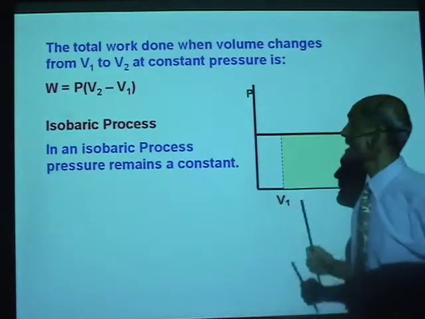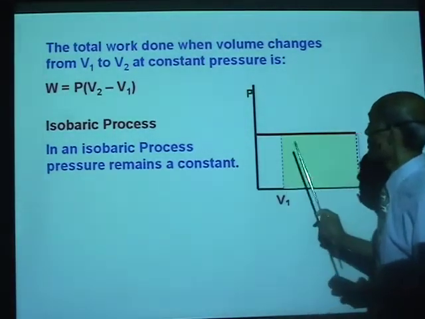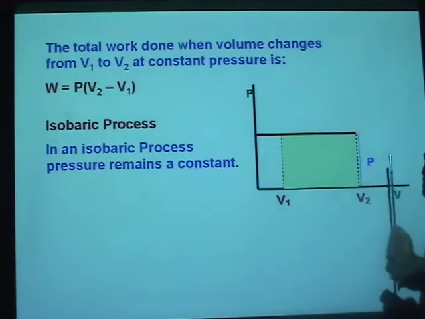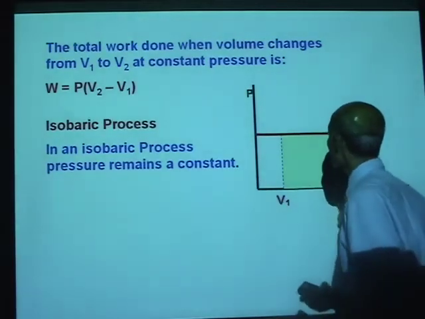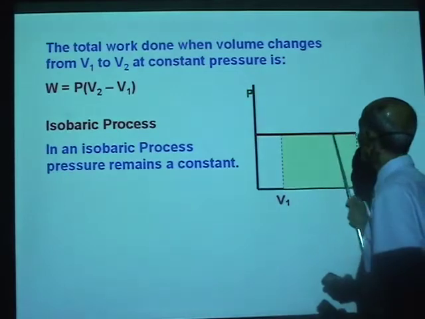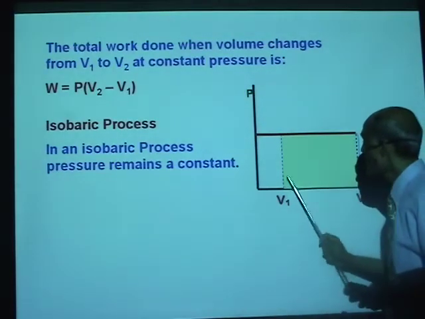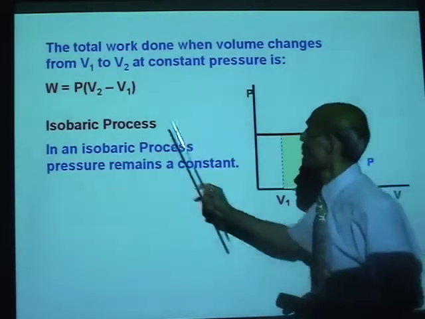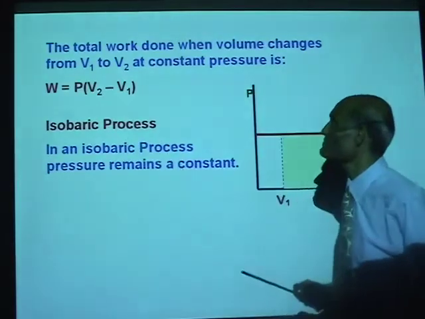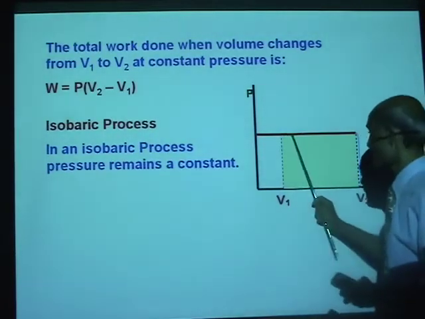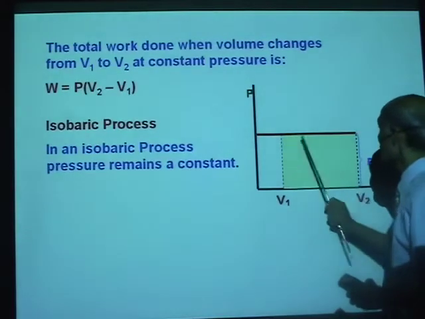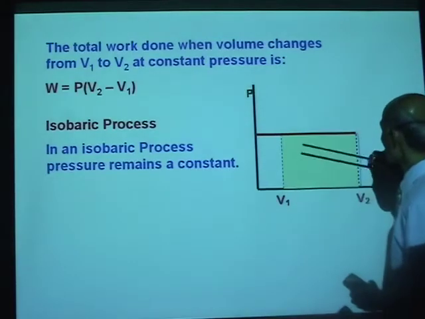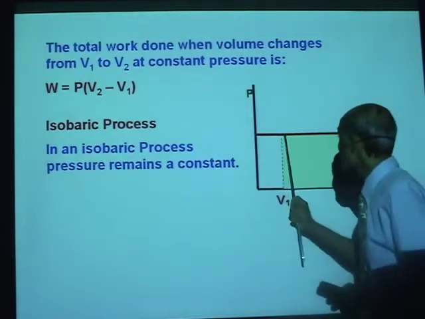Now, I can represent that on a PV diagram. Look at the PV diagram. The pressure is on the vertical axis, volume on the horizontal axis, and the pressure remains a constant. So this is the pressure, and that remains a constant. Volume changes from an initial value V1 to a final value V2. So tell me, what does the quantity P times V2 minus V1 represent? Why have I shaded that region? This is the value P, the constant pressure.